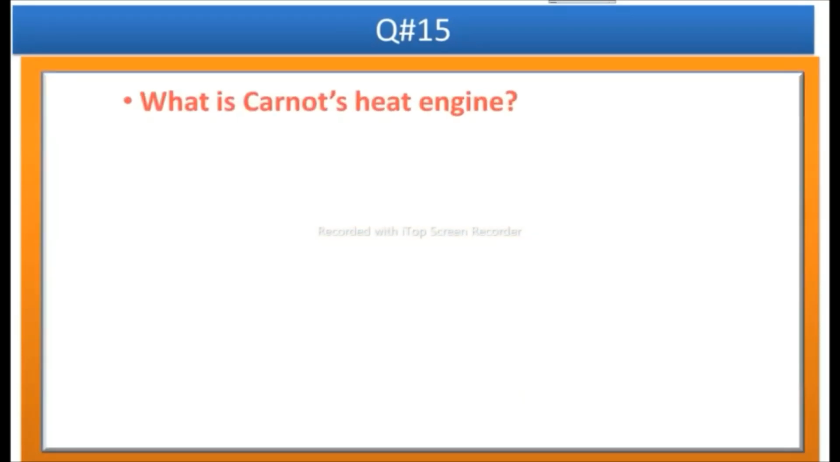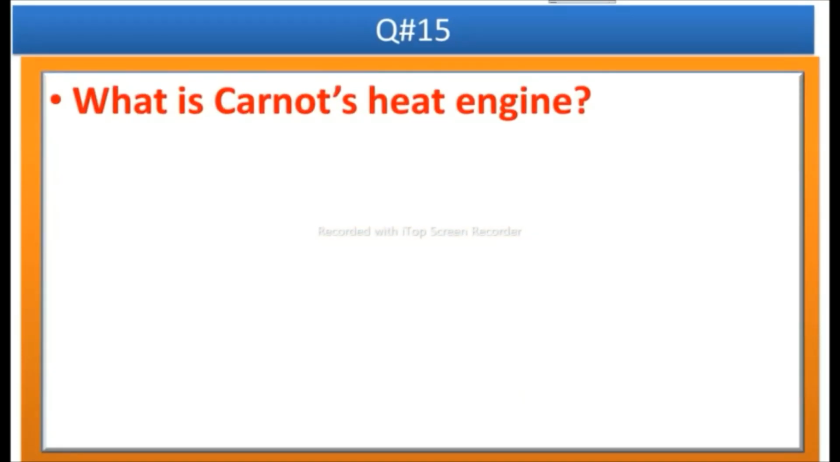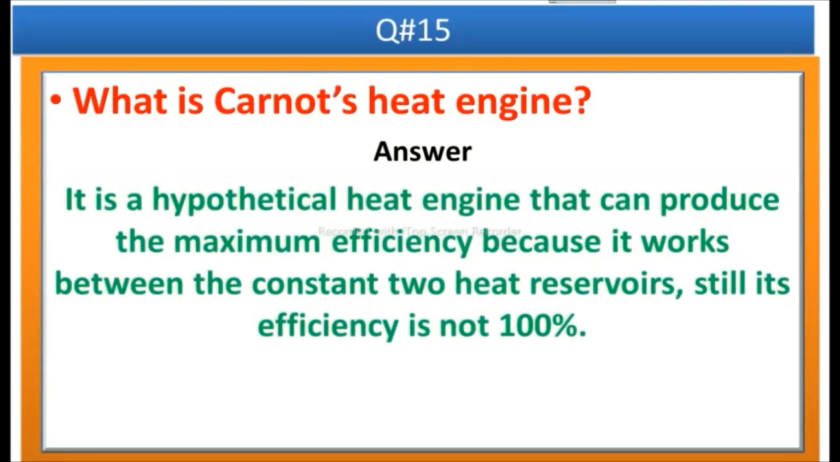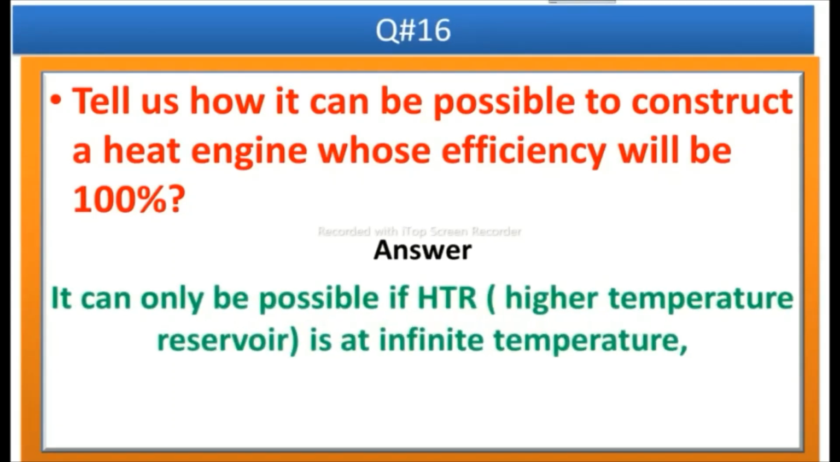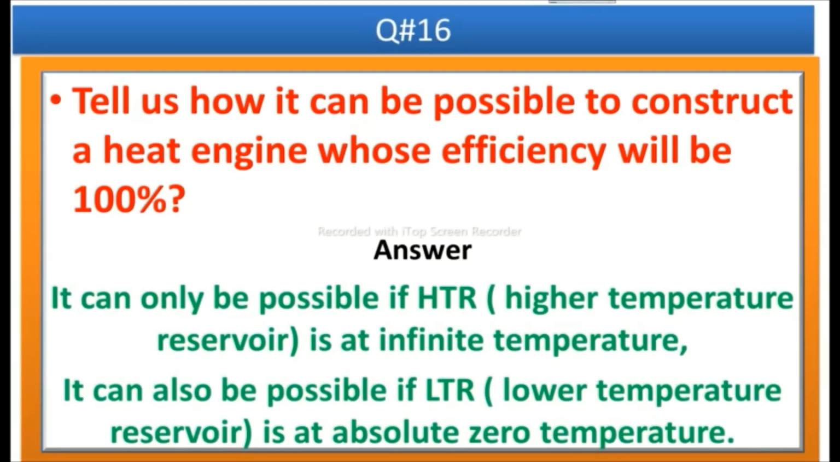The next question is, what is called Carnot's heat engine? Answer is, it is a hypothetical heat engine that can produce the maximum efficiency because it works between the constant two heat reservoirs. Still, its efficiency is not 100%. Tell us how it can be possible to construct a heat engine whose efficiency will be 100%. Answer is, it can only be possible if HTR is at infinite temperature, and it can also be possible if LTR is at absolute zero temperature.